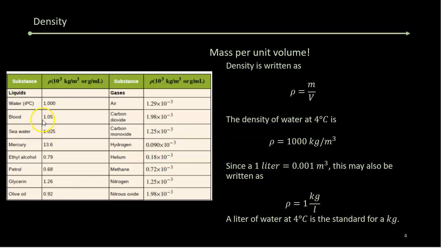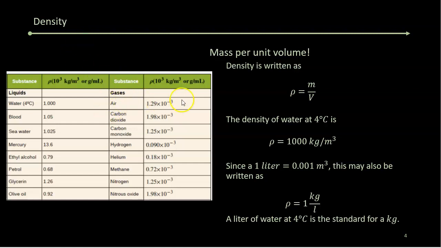You'll notice blood is denser than water. Seawater is denser than water, and despite being overweight, I tend to ride low in the water, and the only time I've had a relaxing swim was off the coast of Aruba, where because you're near the equator, the density is even higher, and I actually floated really well and could relax in the water, and it was great. If you want to go to the Dead Sea, you can. The Dead Sea is even thicker, more dense, has so many minerals in it, and you can float on top of the Dead Sea without any problem.